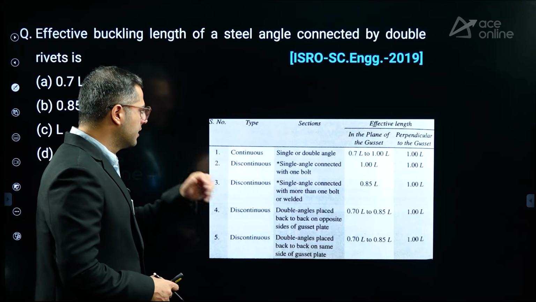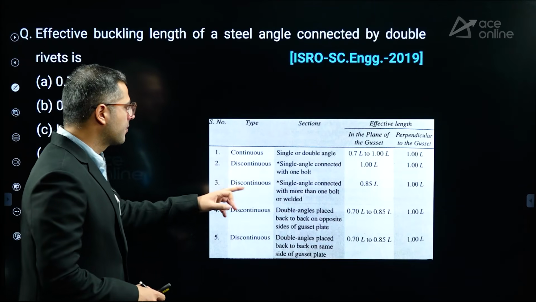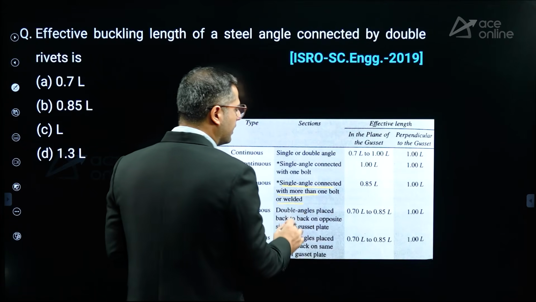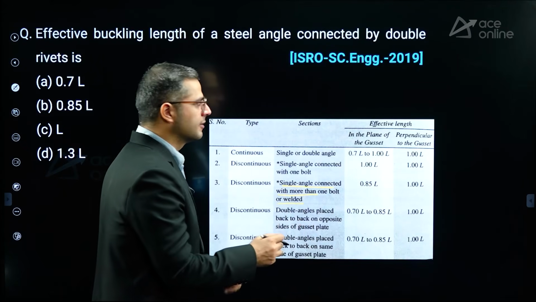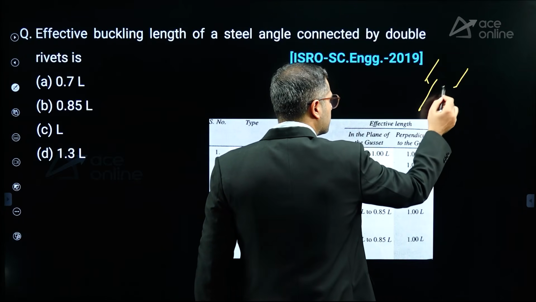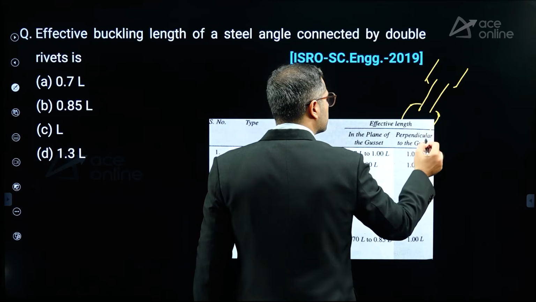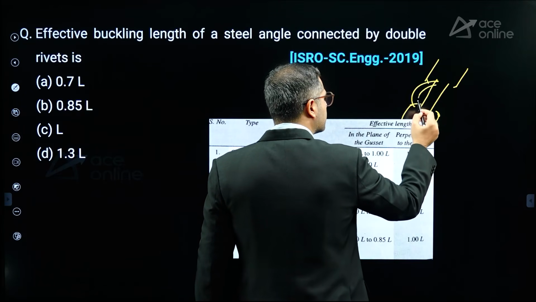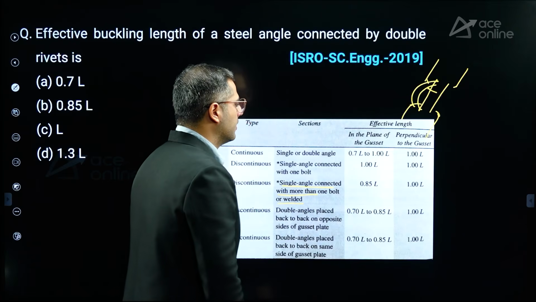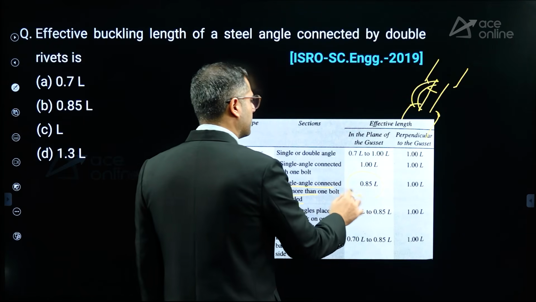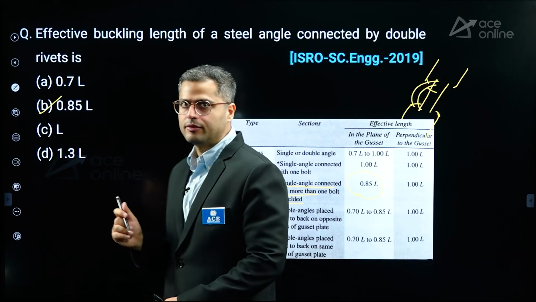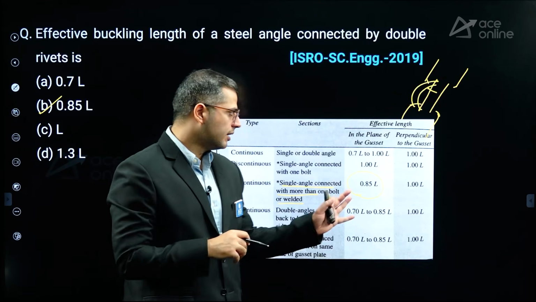So over here, if there is a single angle connected with more than one bolt or welded, in that particular case, in the plane of the gusset. So if this is your connection, if the buckling is happening like this, in the plane of gusset, then in that particular case, it is 0.85 times L, quite visible from the figure, table itself.